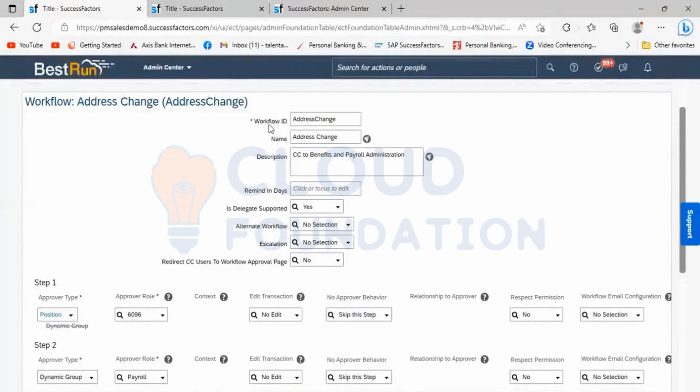Then comes the reminder in days. You can see here, apart from the workflow ID, all are not mandatory fields. But we also need to understand the purpose of this field. If we have a customer criteria, we need to set the remaining days. It generally specifies after how many days of lapse the approver has to be reminded to act on a workflow.